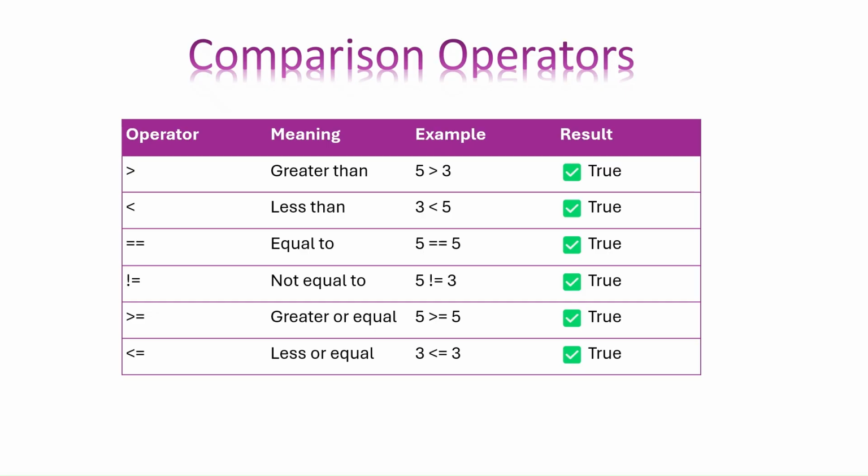Now, a mistake that beginners make is using one equal sign instead of two. So, this is it here. One equal sign means to store a value, or to assign a value to a variable. Okay, we did that before in the variables video.